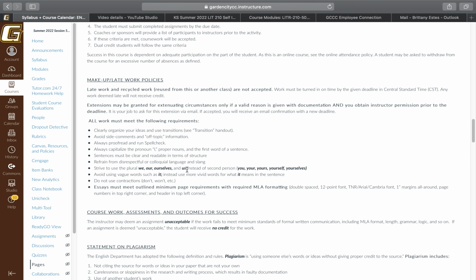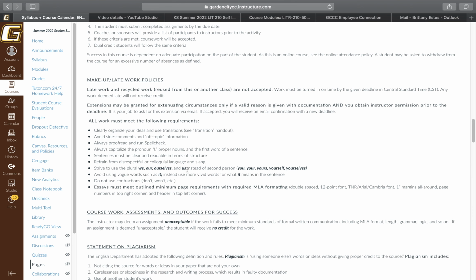You also cannot recycle work from a previous class. So whether that's this course and you're retaking it, or a class that has a similar assignment, or even a previous assignment within this course, say a discussion board that you want to use as a basis for your essay, what you cannot do is copy and paste directly and recycle your work. What you can do is use these previous assignments as inspiration for your new assignments. That means you can take similar ideas or concepts, but develop them out in a way that is unique content for this course. If you do recycle work, it will show up as plagiarism on the plagiarism report.